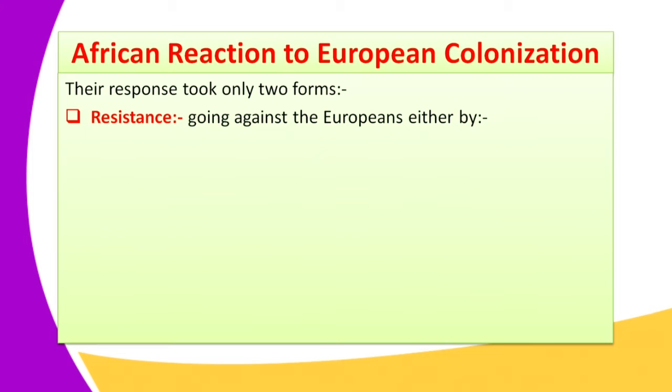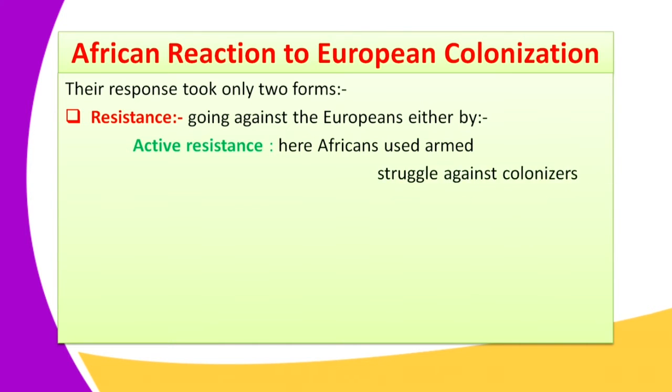When they came, the African response took only 2 forms. The reaction of the Africans was either resistance, and resistance means going against the Europeans. To resist is to go against. This was either by active resistance, whereby Africans used armed struggle against the colonizer.